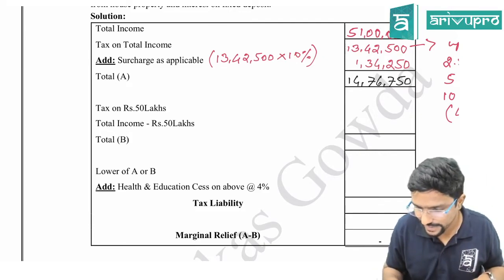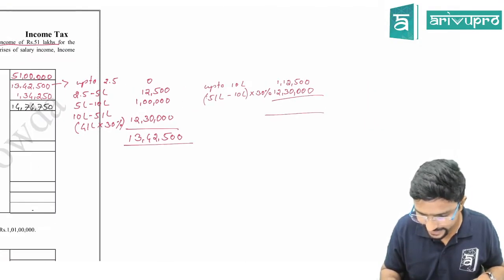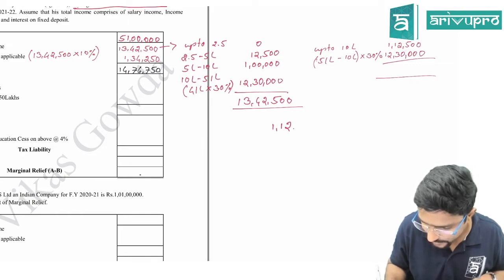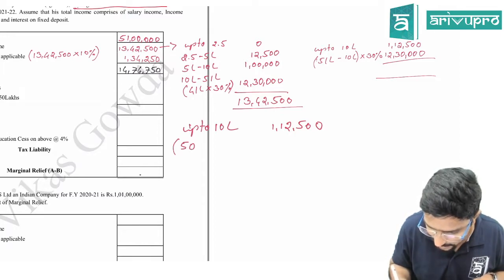Fine, sir. So tax on 50 lakhs, again I have to calculate. Same way. This time I will calculate directly, guys. Hope you will be comfortable with that. 1,12,500 up to 10 lakh. Then 50 minus 10 lakh into 30%.